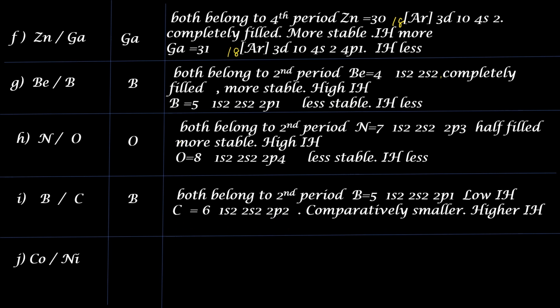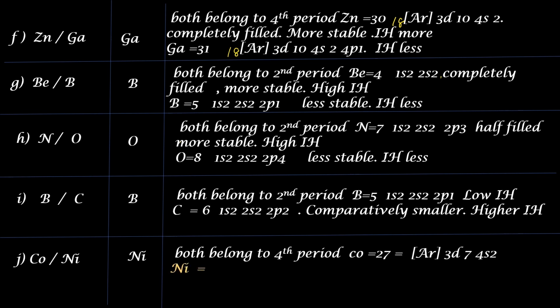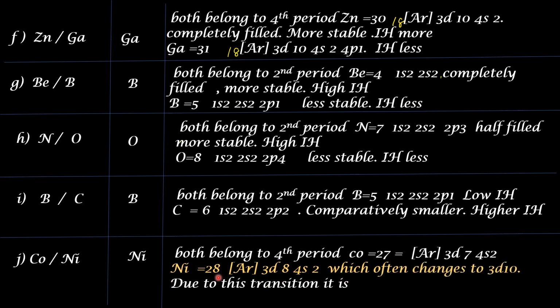Now the last one, cobalt and nickel. The answer is nickel. This is the question that was asked in the introductory part of the video. Both of these elements belong to the fourth period. Cobalt atomic number 27, electron configuration argon 3d7 4s2. Nickel atomic number 28, electron configuration argon 3d8 4s2. This 4s2 often undergoes transition to 3d. Therefore 3d8 becomes 3d10. 3d10 means it is completely filled.